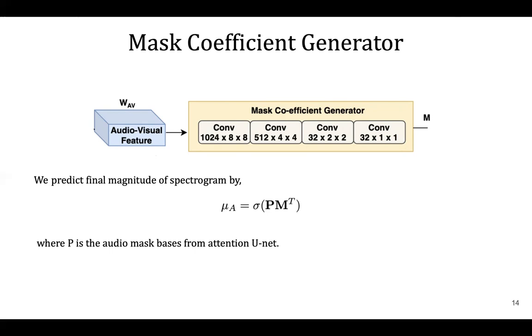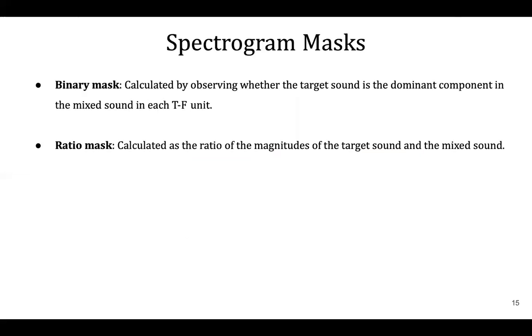We predict final magnitude of a spectrogram by linearly combining audio mask bases from attention unit with the mask coefficients. Then we use the inverse short-time Fourier transform to get a waveform of the prediction. Our ultimate goal is to learn spectrogram mask of two types, binary or ratio. Binary mask effectively corresponds to hard attention, while ratio mask is soft attention on the spectrogram bins.